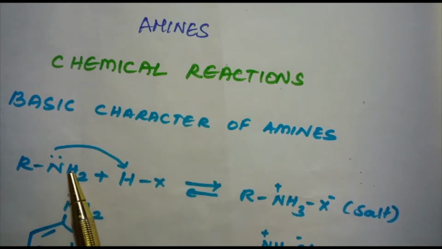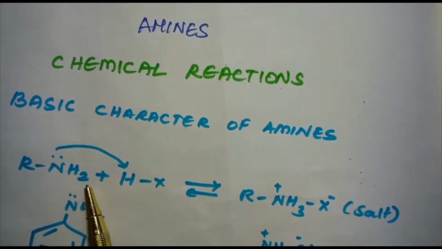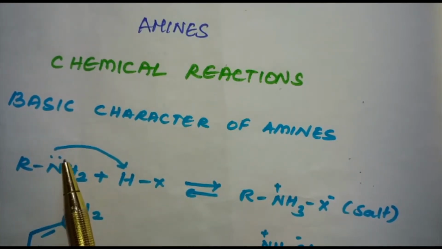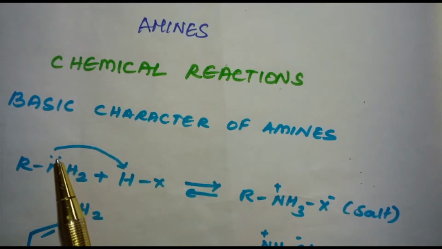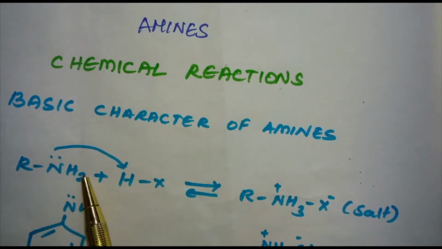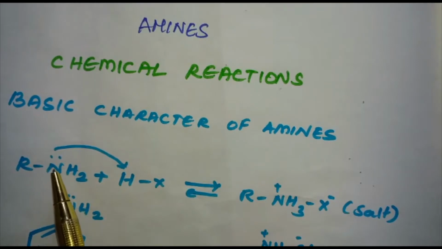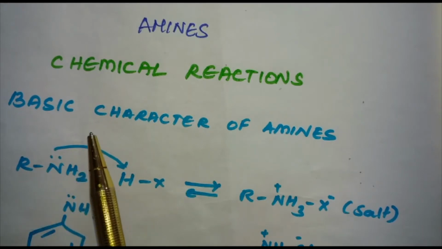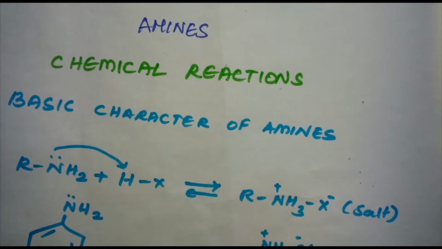The difference in electronegativity between the nitrogen atom and the hydrogen atoms and the presence of an unshared pair of electrons over the nitrogen atom makes amines reactive. The number of hydrogen atoms attached to the nitrogen atom also decides the course of reaction of amines. That is why primary, secondary and tertiary amines differ in their reactivity. And moreover, amines behave as nucleophiles due to the presence of the unshared electron pair.